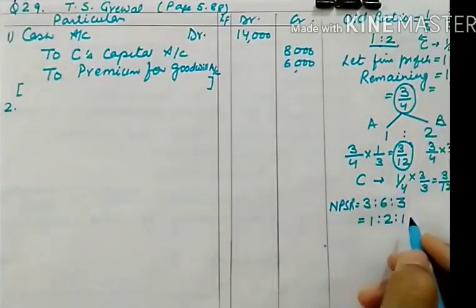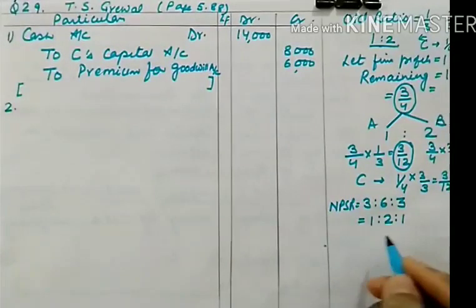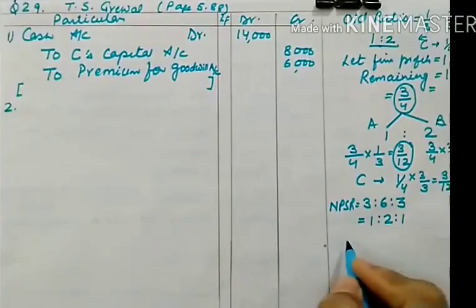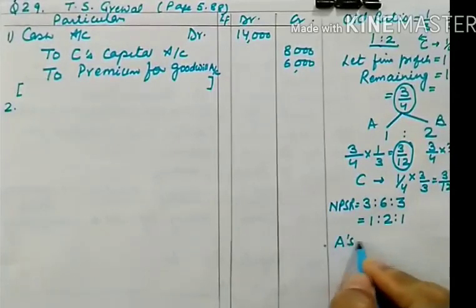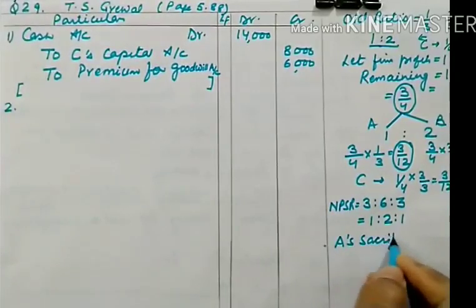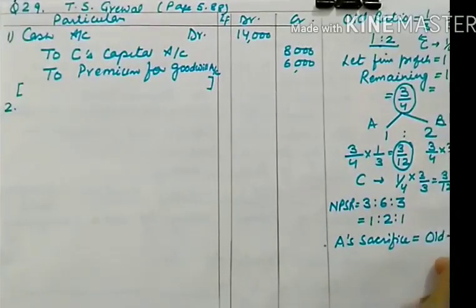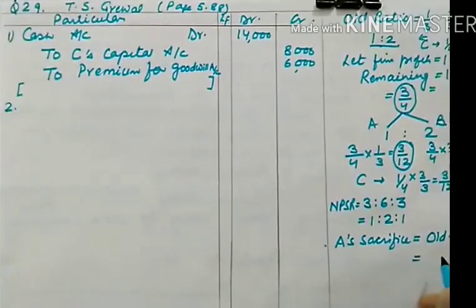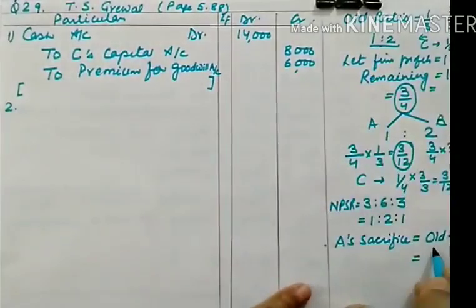So can you calculate their sacrificing ratio? Yes, you can do it with any method. So let us calculate A's sacrifice share. This is old minus new. So what is A's old share? A's old share is 1/3. New share is 1/4. So this will be 4 minus 3, which is equal to 1/12.